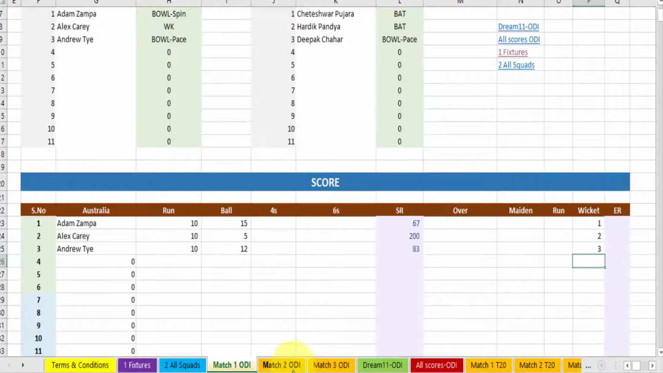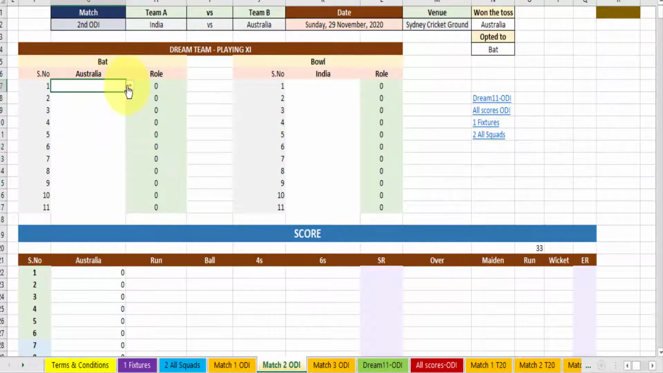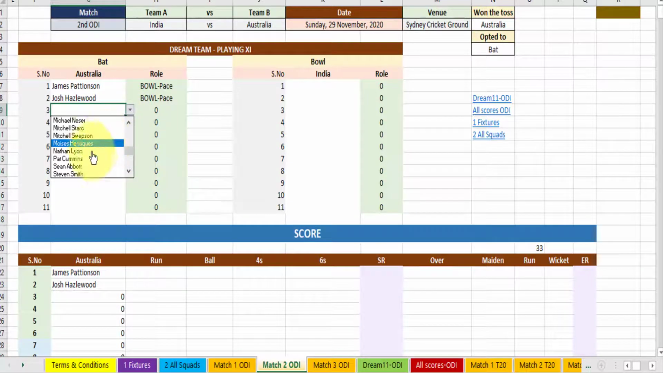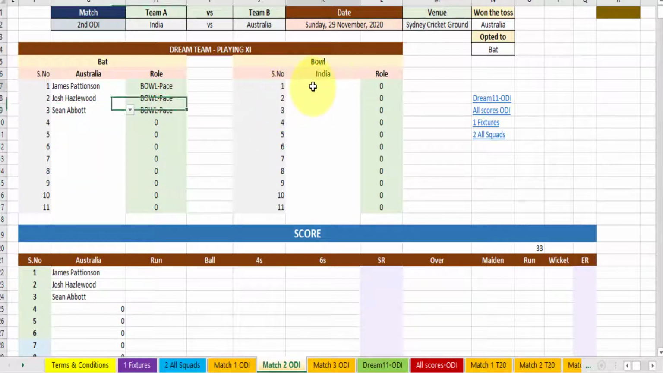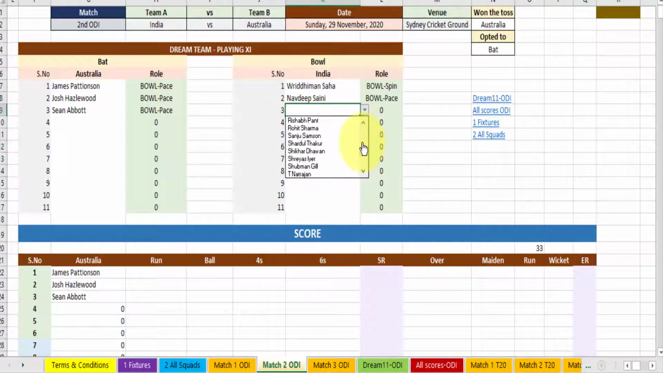Now if I come to match 2, similarly I will do the same. Who won the toss? Australia opted to bat. Again we'll be doing this. Select the player. All are alphabetically arranged, therefore you can easily find out which players are playing. And from the drop down menu you have to select all the players. I'm just randomly selecting the players' names.